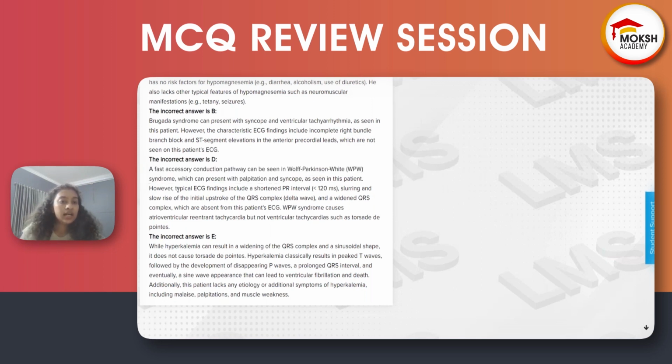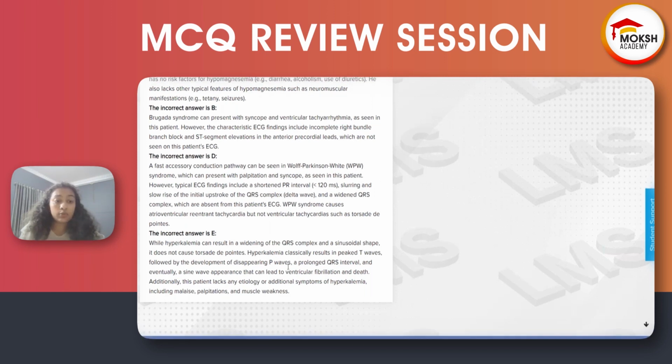However, the typical ECG finding is a shortened PR interval, as I told, and slurring and slow rise in the initial upstroke of the QRS complex, which is called the delta wave. And obviously because of the delta wave, it will have a widened QRS complex. A normal wave will be like this. Because of the delta wave, you will have a widened QRS complex. Okay.